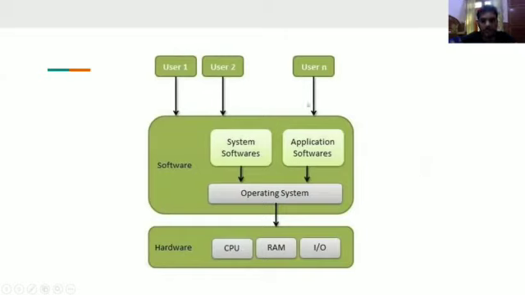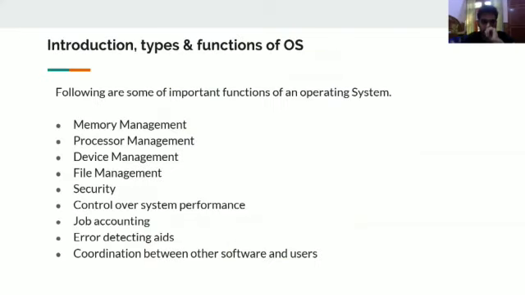To have an interaction between these two, you need something in between. So an operating system provides the interaction between your hardware and yourself, right? Above the operating system, there are system softwares that help the application softwares to run. All right, so this is pretty basic: what is an operating system?